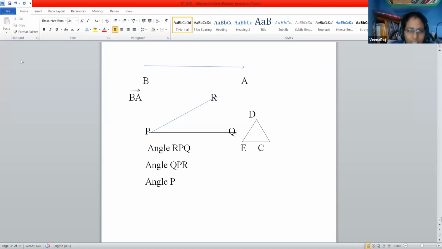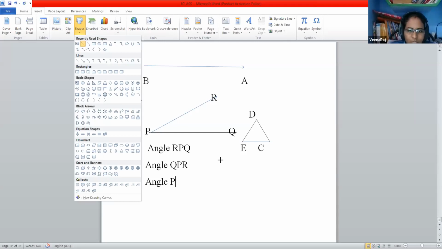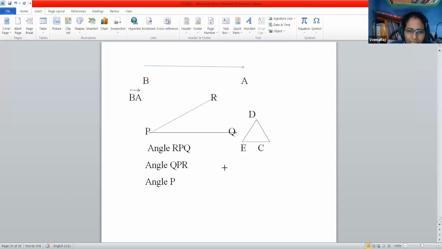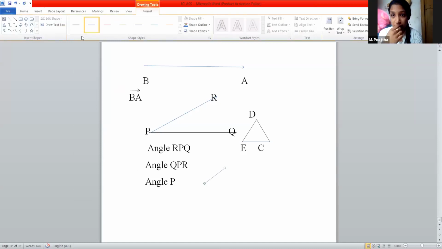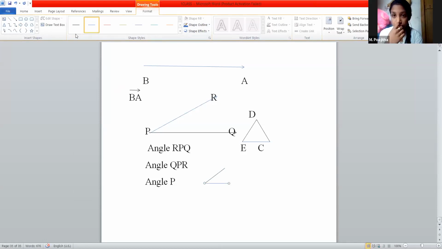So here the symbol of angle is this one. Two rays we have to draw. I'm just writing the symbol. Okay, this is the symbol of an angle.